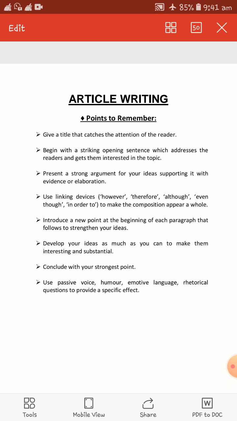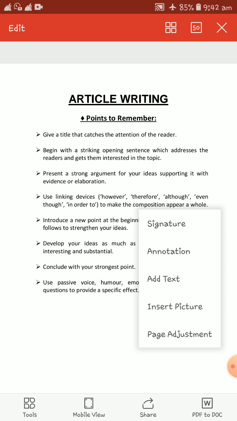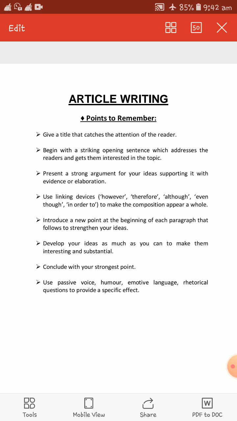You have to make sure that you utilize these linking devices properly. So why? To make the composition appear a whole. Ultimately it will polish your composition. It will sharpen your wit. Your composition will be of a good standard. So linking devices, these are some of the clues that, if used properly, the write-up will be more interesting. What are the linking devices? Like however, therefore, although, even though, in order to, all this.